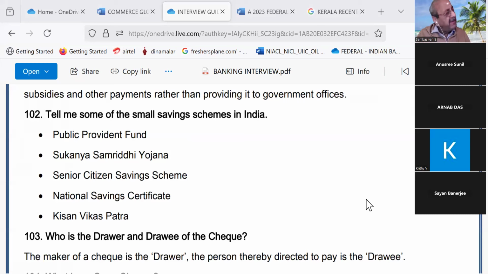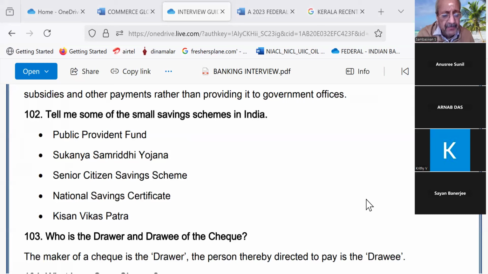In respect of term deposit accounts, fixed deposit, recurring deposit, etc., if the interest earned in a financial year is more than 40,000, 10% tax will be deducted. If you have not given any PAN card, 20% will be deducted.